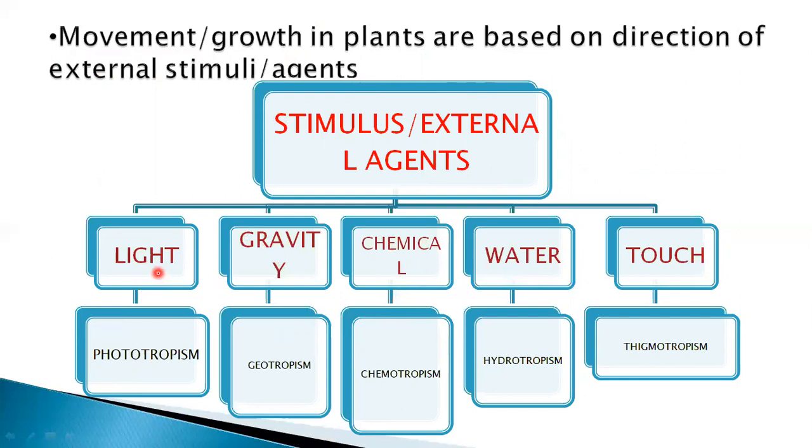First one is light. If the plant is showing movement towards the light, it is referred to as phototrophism. Towards gravity, geotrophism. Towards a chemical, chemotrophism. Towards water, hydrotrophism. Towards touch, thigmotrophism.